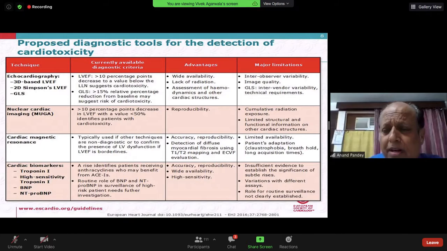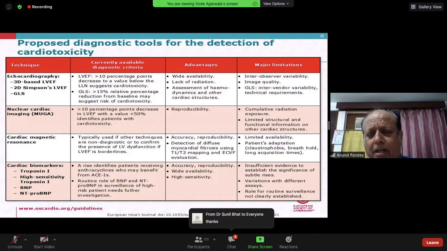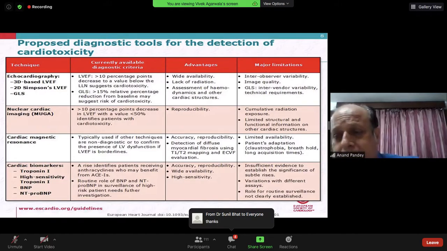Vivek, I'll just take 1 or 2 minutes about cardiology and oncology. I think it's a huge specialty, and it is a separate specialty. So, first about GLS. GLS is nothing but a global strain pattern.